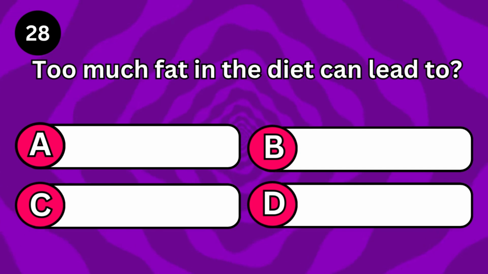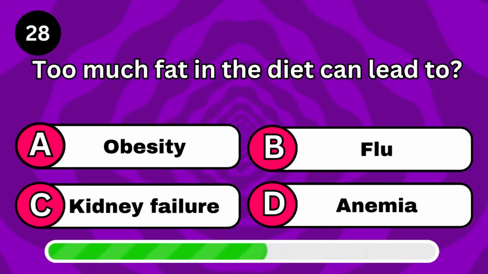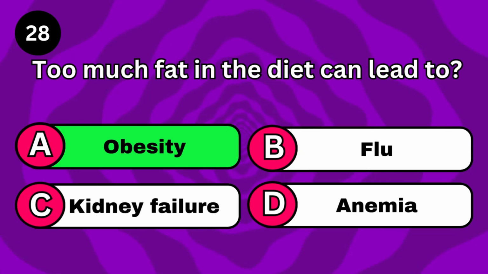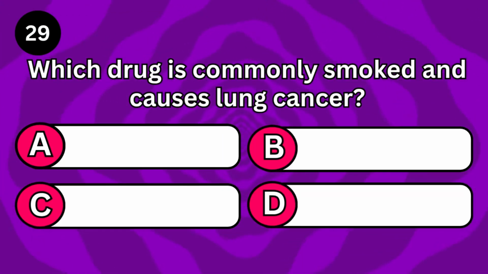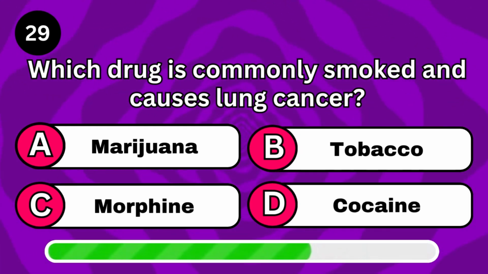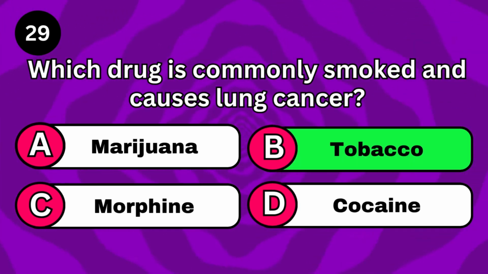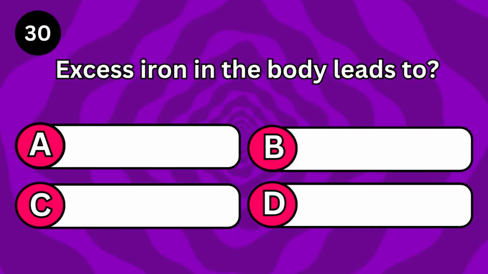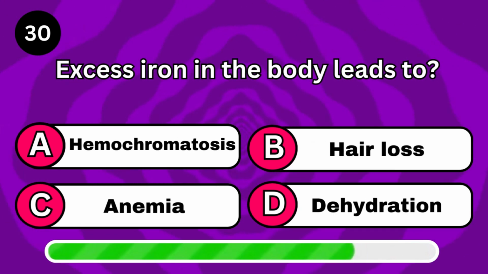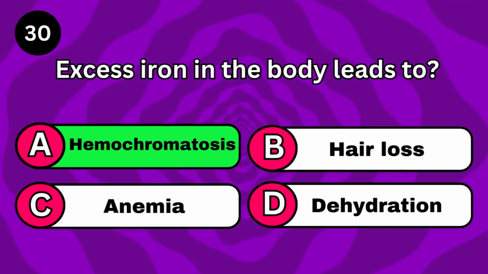Too much fat in the diet can lead to obesity. Which drug is commonly smoked and causes lung cancer? Tobacco. Excess iron in the body leads to hemochromatosis.